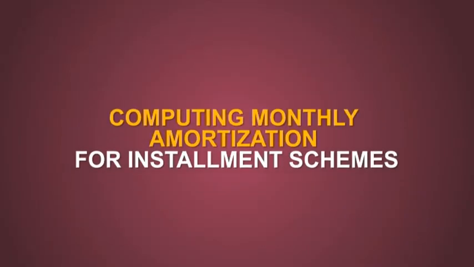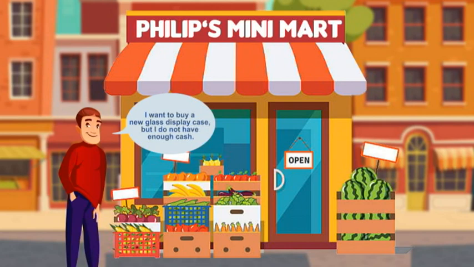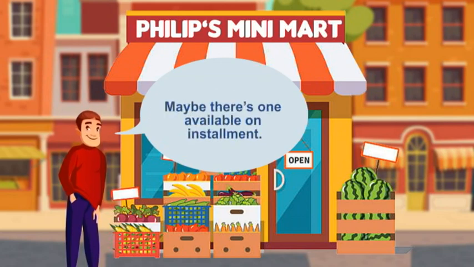Computing monthly amortization for installment schemes. Philip's business is doing well. He wanted to buy a new glass display case for his groceries, but he cannot afford to buy in cash. He opted to buy one on installment basis instead.